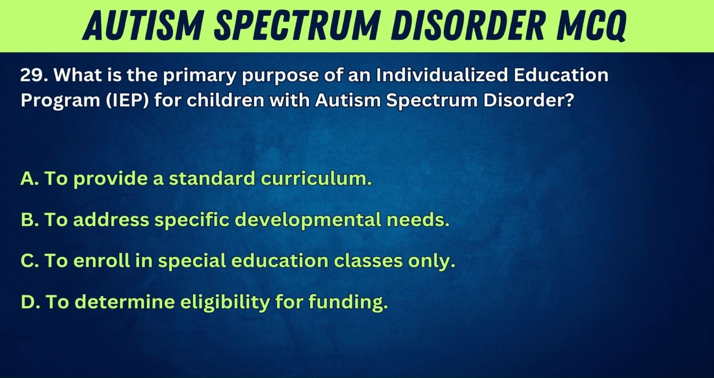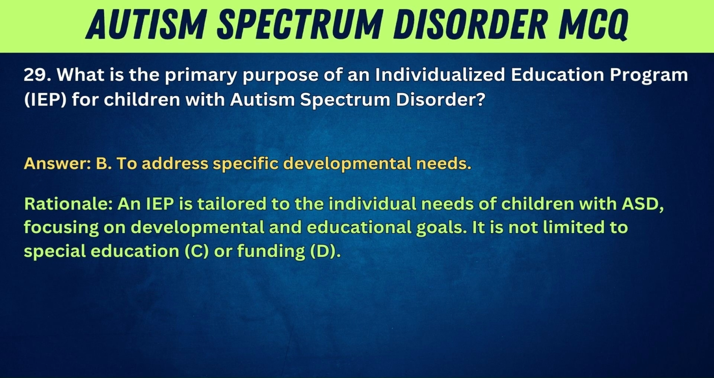29. What is the primary purpose of an individualized education program, IEP, for children with autism spectrum disorder? A. To provide a standard curriculum. B. To address specific developmental needs. C. To enroll in special education classes only. D. To determine eligibility for funding. Answer: B. To address specific developmental needs.